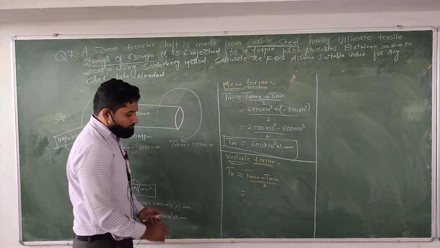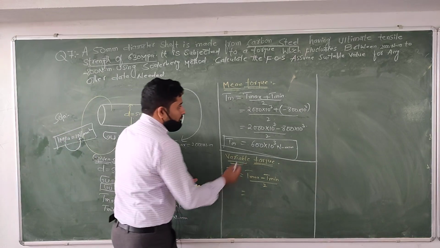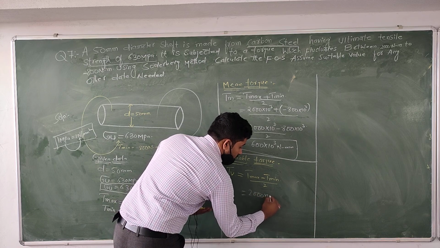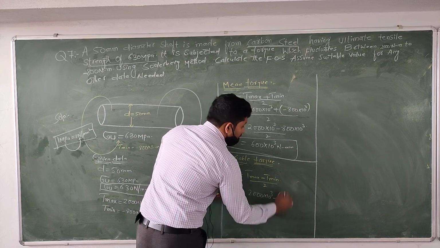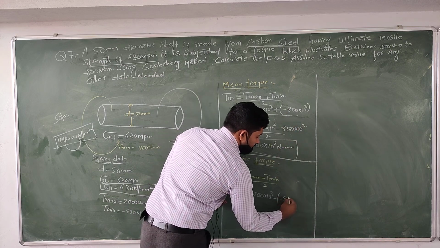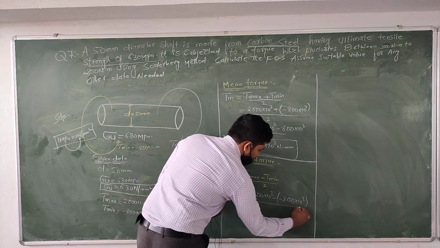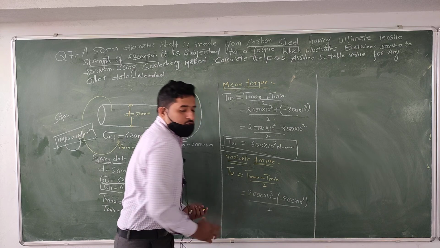Here the maximum torque, how much is given here? Maximum torque is given as 2000 into 10 power of 3, minus minimum torque, how much is given? 800 into 10 power of 3, by 2. Then minus into minus should be plus.